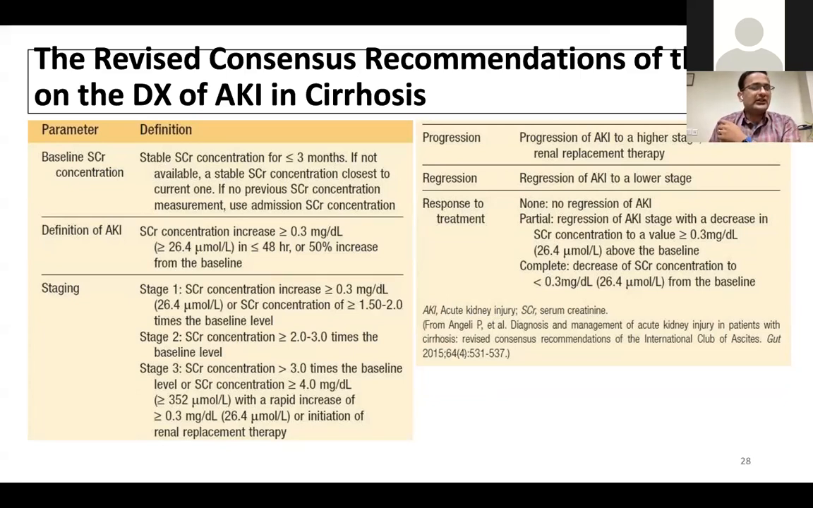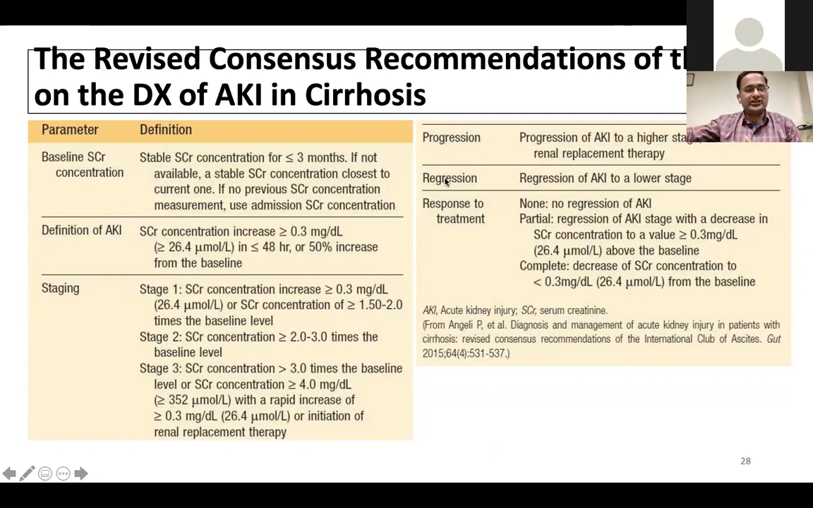before that, the baseline creatinine concentration is very important. This is the baseline standard stabilized creatinine over the last 3 months. What was the least creatinine available in the report, if we have? And I think I told you about the definition of AKI and the staging 1, 2, 3. We have covered this.